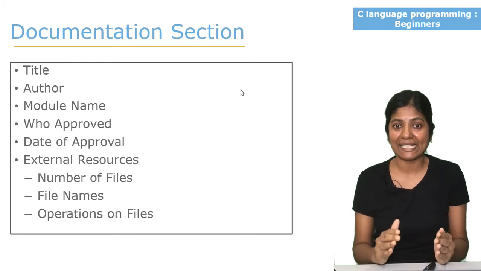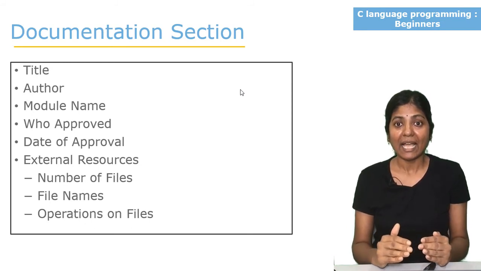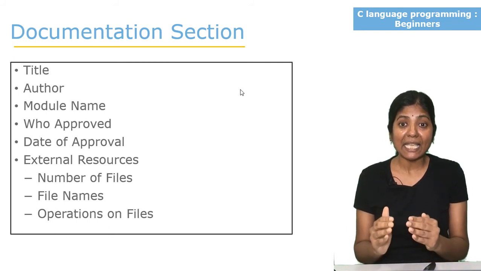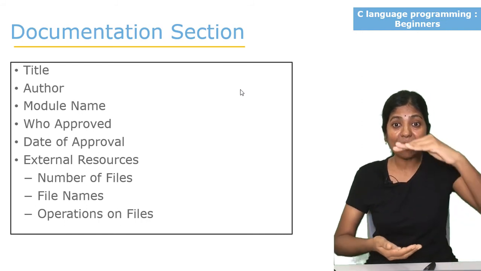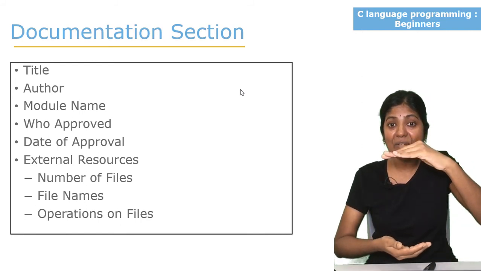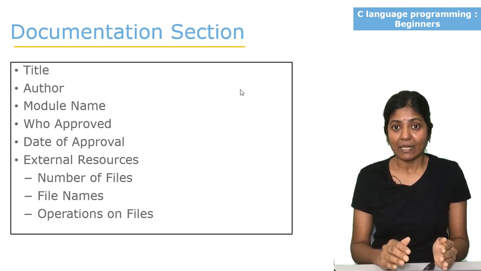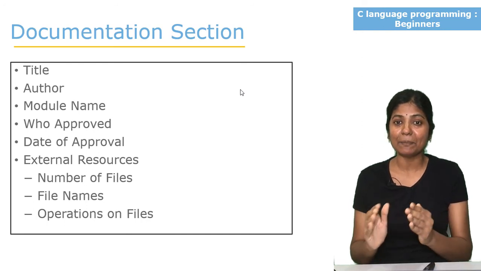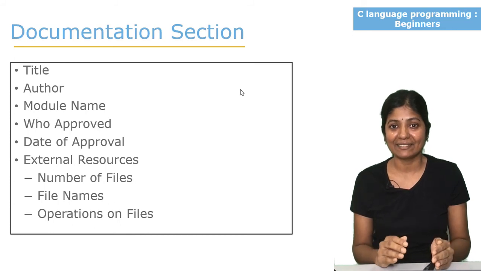Another example, let's say I develop a module. After I develop the module, some other person is going to maintain the module. I wrote a big program consisting of 1000 lines, let's say. After that, I handed over the program to another person to modify it if required.